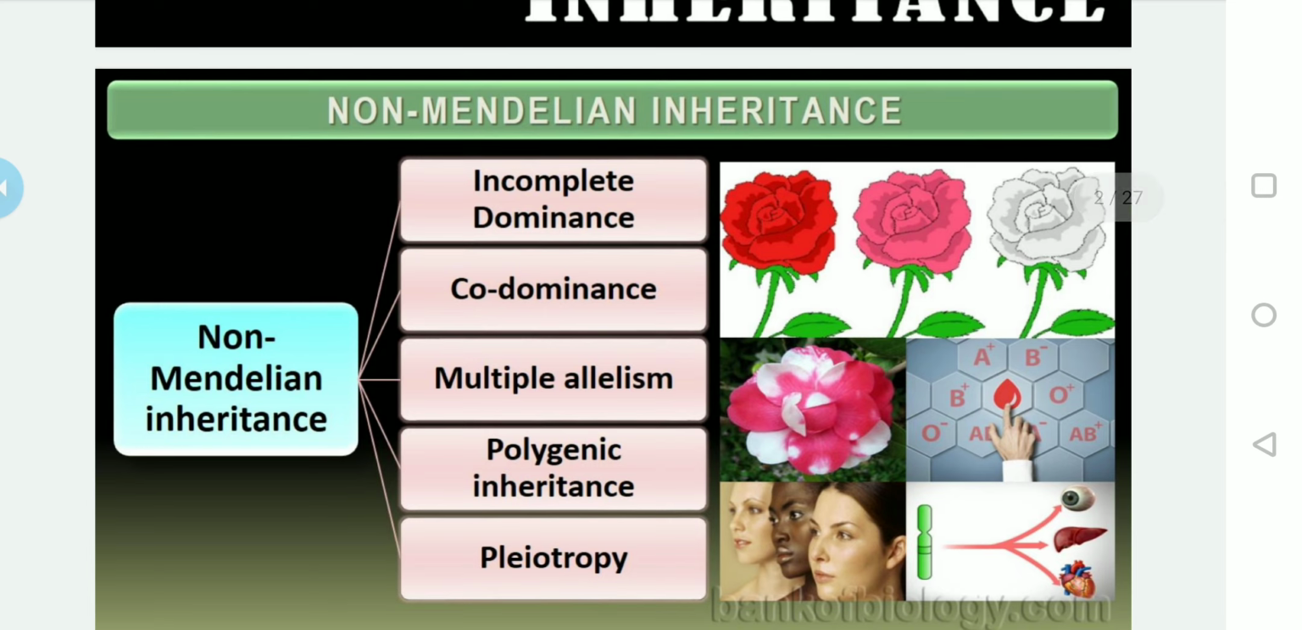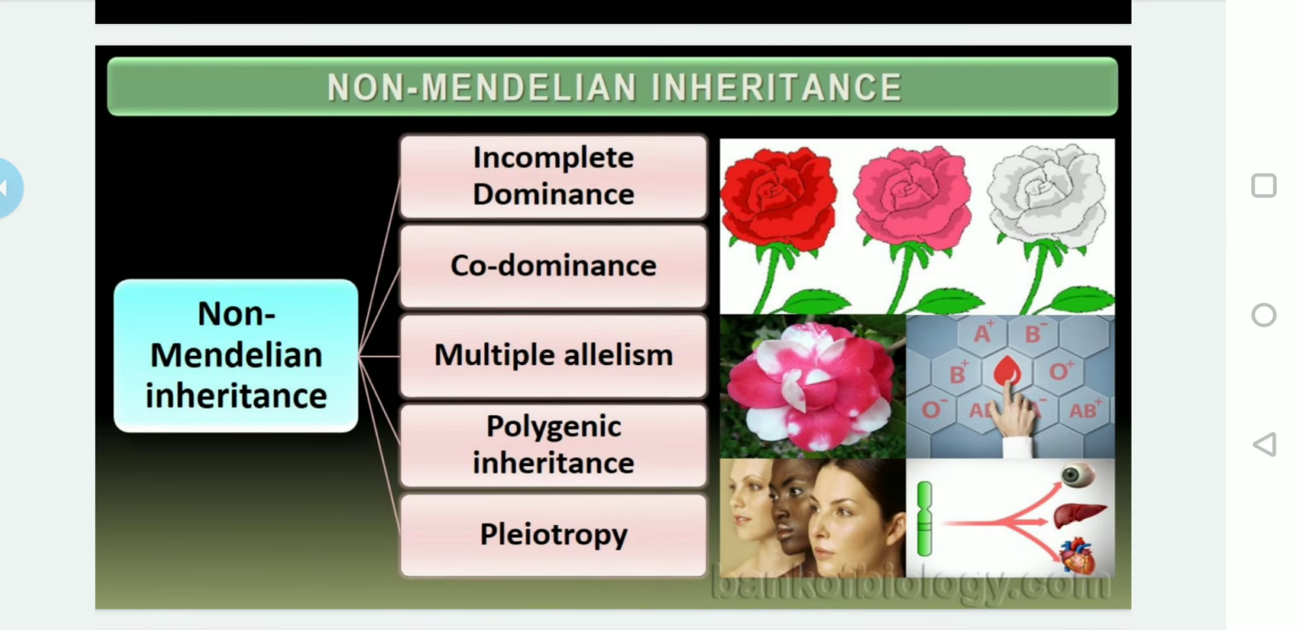In non-Mendelian inheritance, there are five important topics and terminologies we will discuss. First is incomplete dominance, then codominance, later multiple allelism, then polygenic inheritance, and also pleiotropy. These five topics are very important for competitive exams as well as for your theory. So let us study one by one.